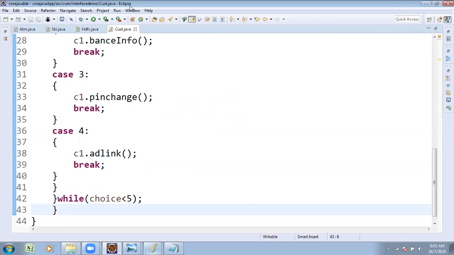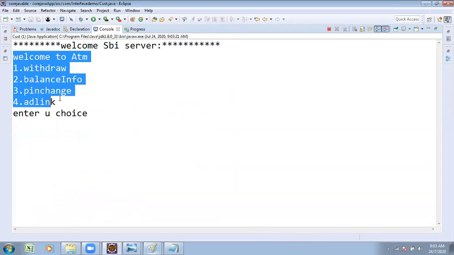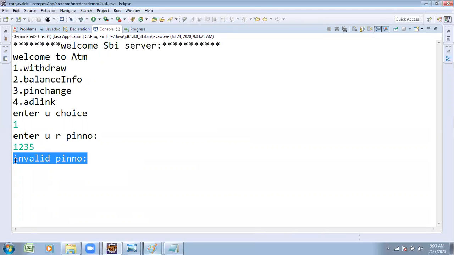Try to see the execution once. Execution started from the main method, goes to ATM, so it shows the welcome screen. Suppose I wanted to make a withdraw, my choice. Enter your PIN number: 1, 2, 3, 5. Suppose I enter the wrong PIN number. Okay, invalid PIN number and terminate.